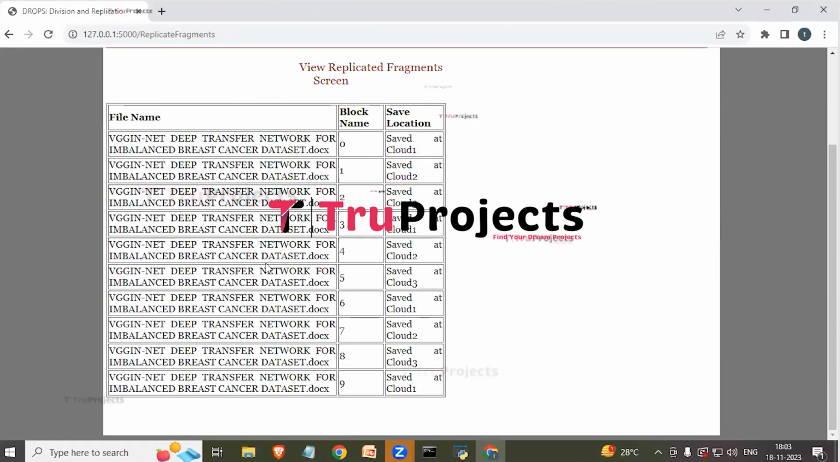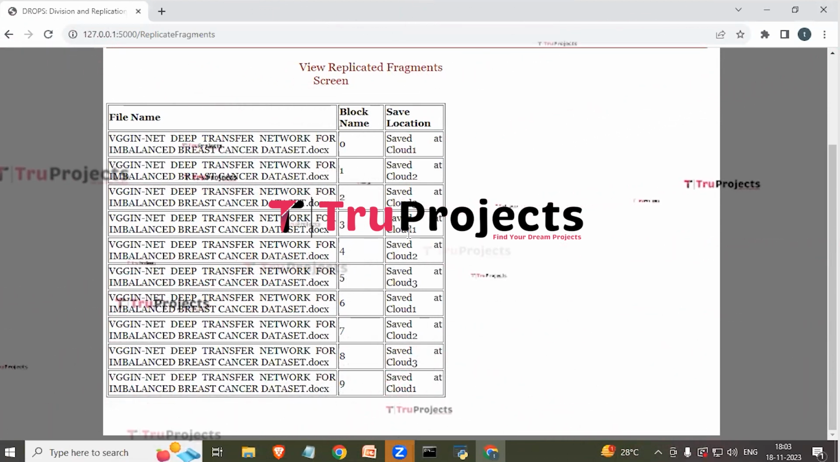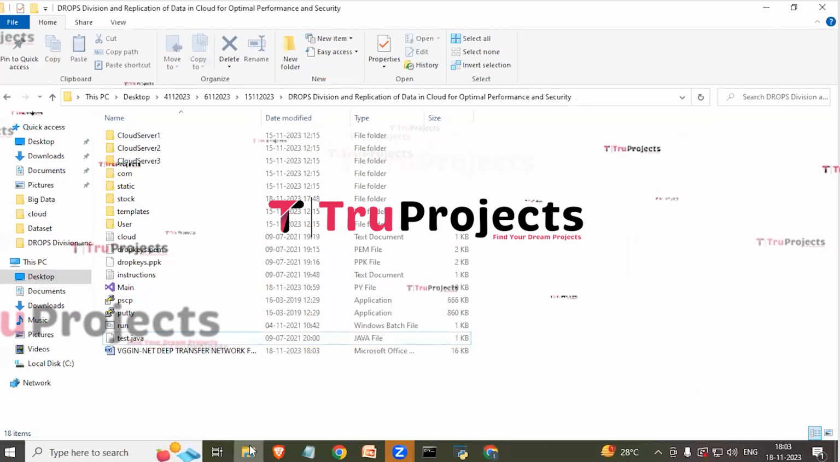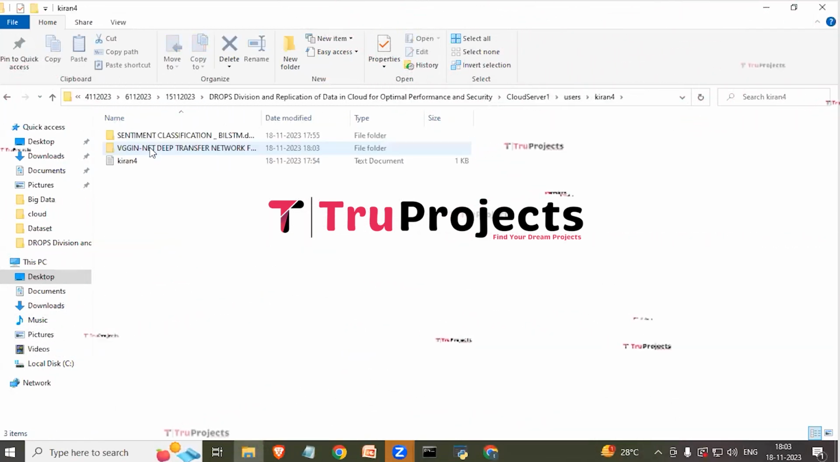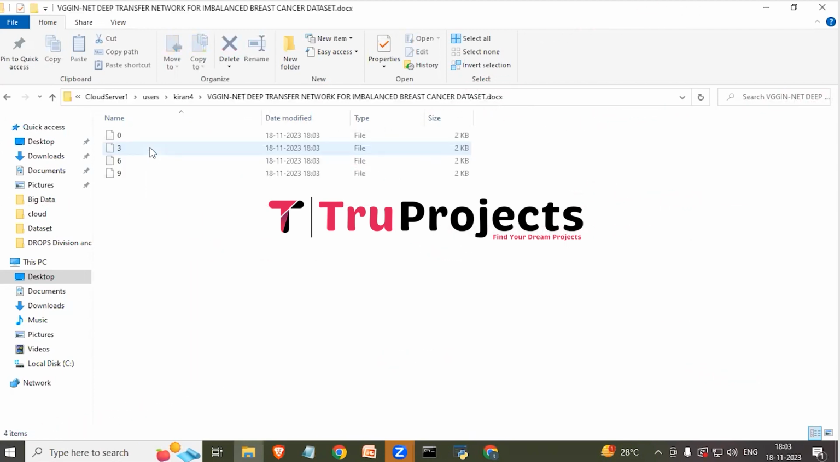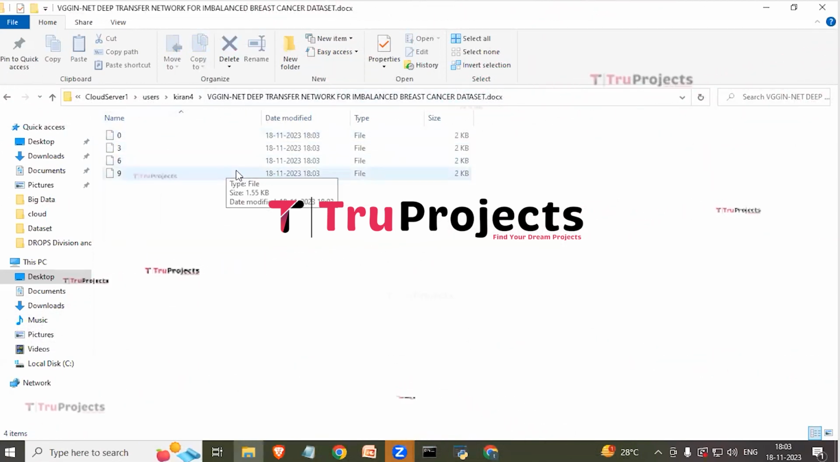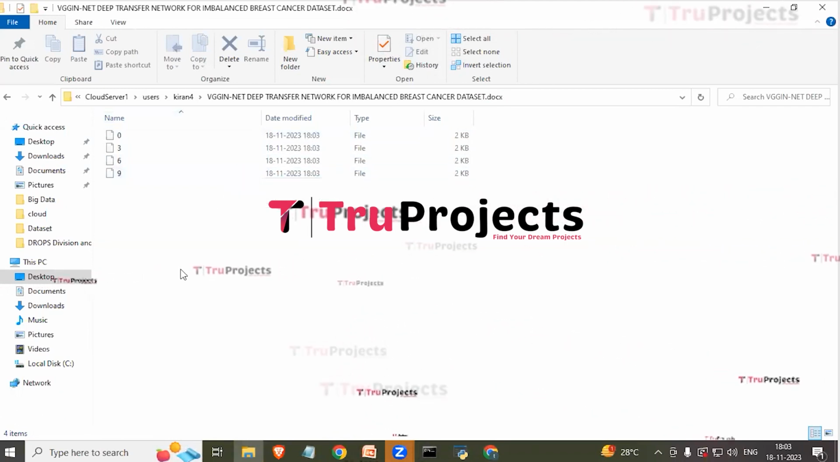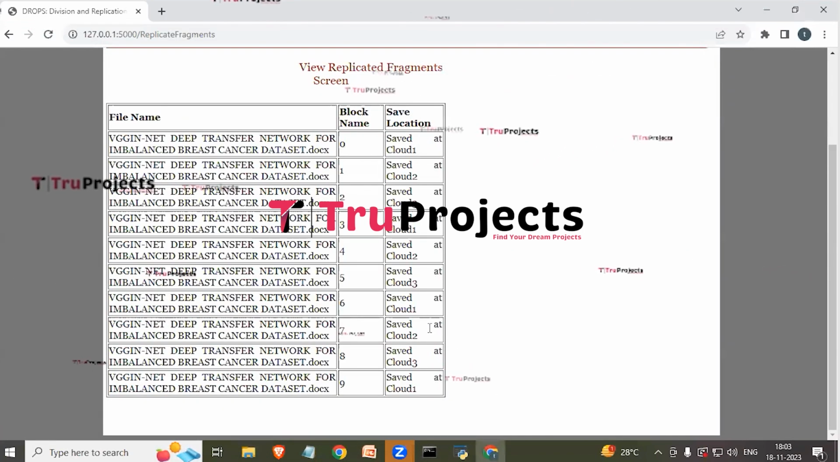Here we can see all the 10 fragments, file name, block name, and saved location where the fragment is stored. Now we will open the Cloud Server 1, users. We have uploaded this file, so we will open it. Here we can see that 4 blocks are saved from that file. Remaining blocks will be saved at Cloud Server 2 and 3. Now we will get back to the user interface.